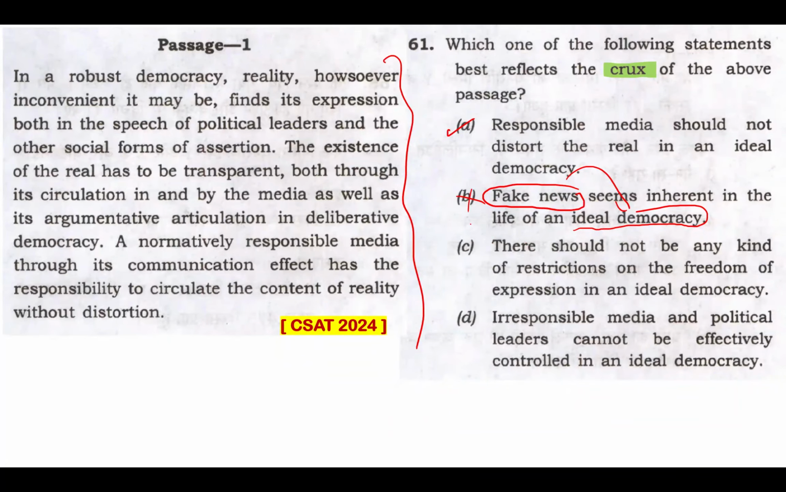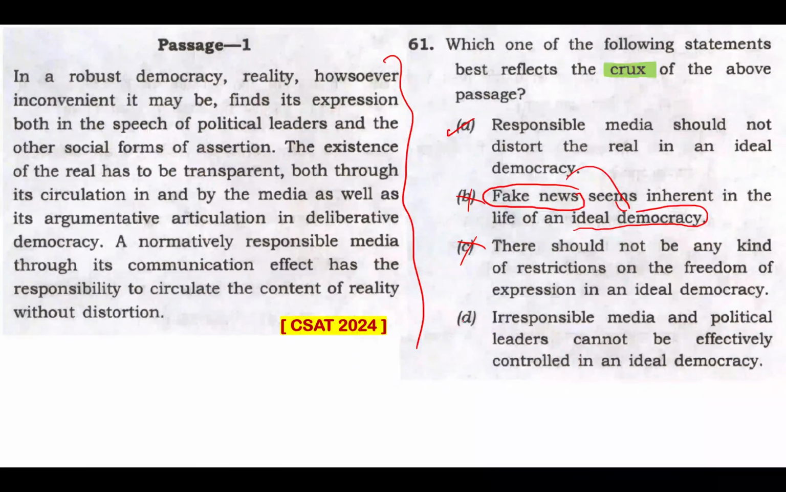Okay, there should not be any kind of restrictions on the freedom of expression in an ideal democracy. Well, there's nothing mentioned about freedom of expression or any sort of restrictions. So this also seems to be totally out of passage. What is totally out of the context of the passage cannot be the crux of the passage. The passage does not discuss the freedom of expression. Its focus is on more accuracy and responsibility of the media in conveying reality rather than on the absence of restrictions. So that's not my crux of the passage.